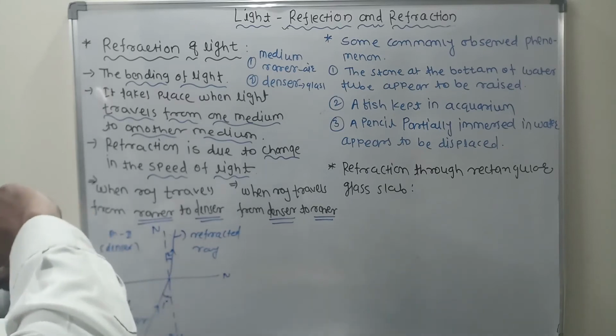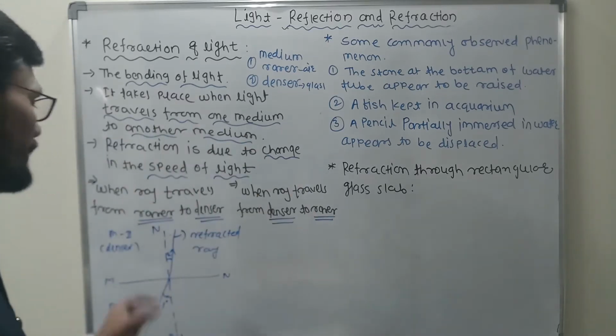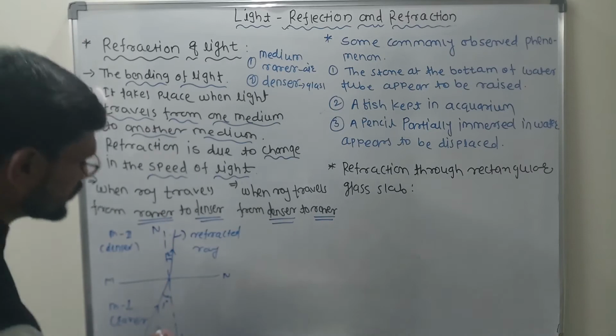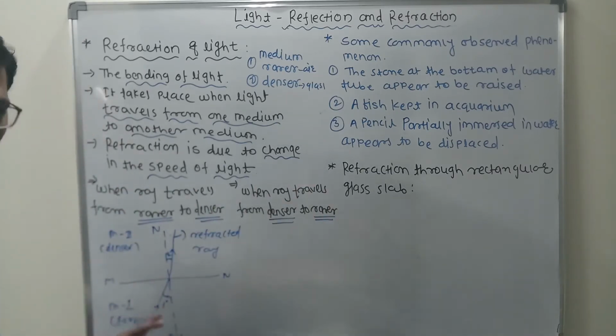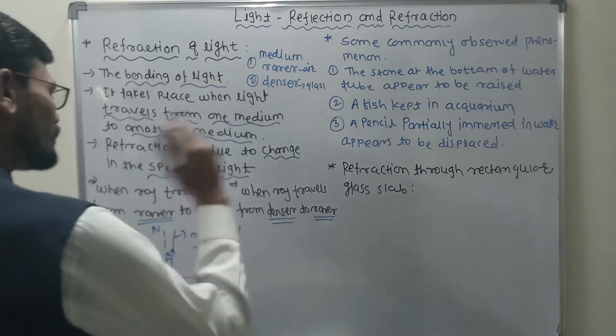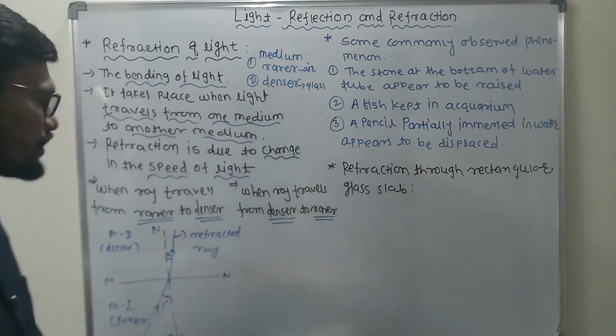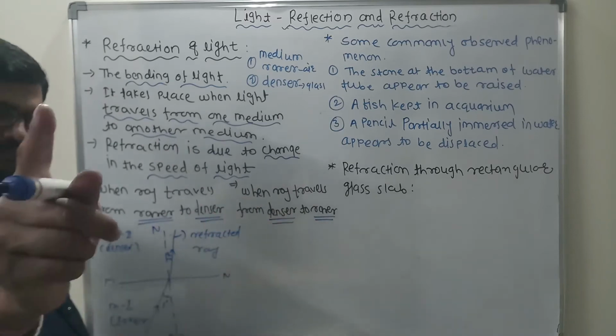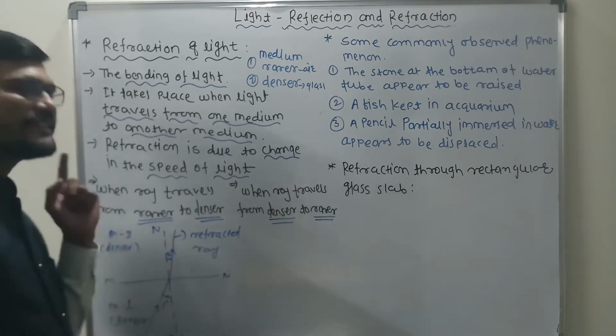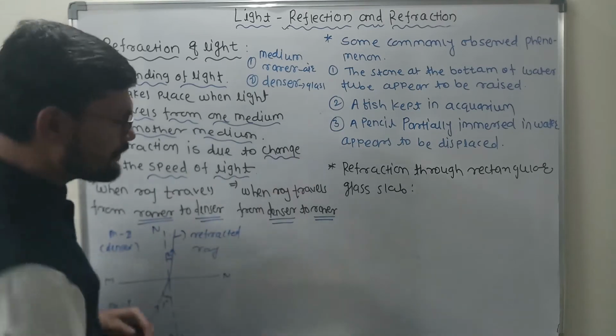When light travels from the rarer to the denser medium, it bends toward the normal. I will write it down later on, but you should understand this concept. When light travels from the rarer to the denser medium, it bends towards the normal. So what could happen in the case of denser to rarer? Obviously, what you are guessing is absolutely right. It bends away from the normal.